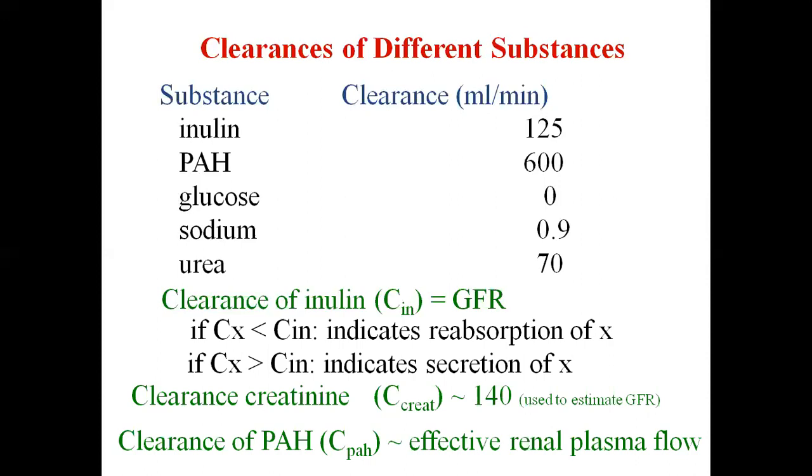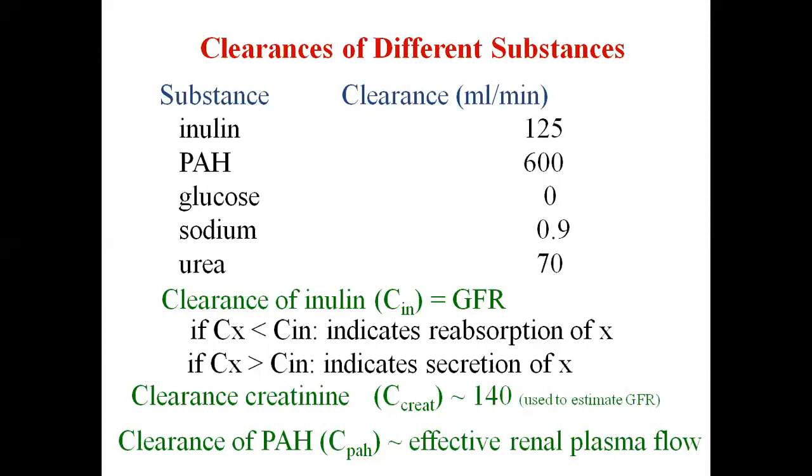Arteriovenous PAH concentration divided by arterial PAH concentration. And one very important thing about PAH is, as you know, the substances which are actively reabsorbed or secreted by the kidney show the phenomenon of transport maximum. As we have discussed about glucose, the same rule applies here for PAH also. For a particular plasma concentration of PAH, the clearance will keep on increasing because secretion will continuously take place. But when the limit of plasma PAH is reached, then secretion of PAH will be constant.